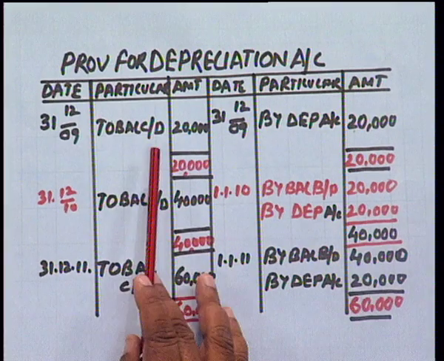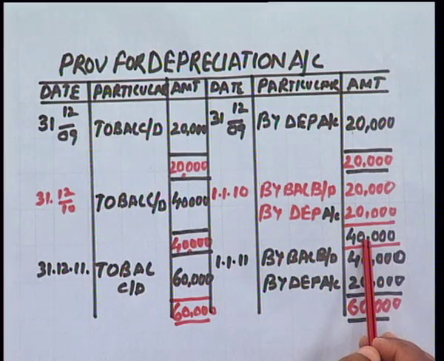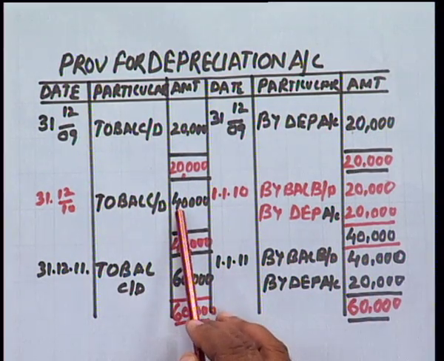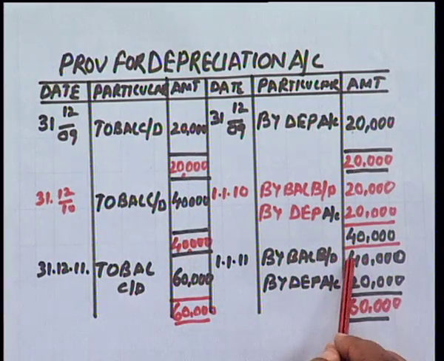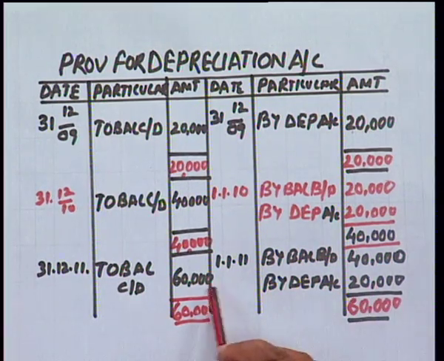Again it will become opening balance in the next year. Again depreciation of 20,000 will be charged to provision for depreciation. Now the total amount of depreciation at the end of second year will be 40,000. It will appear in the balance sheet. At the beginning of third year, 40,000 will be the opening amount of depreciation, and after charging 20,000, closing amount of depreciation will be 60,000. So under the two different methods, what we see is that in the first case, depreciation is charged directly to asset account, and we show the asset account in the balance sheet after deducting depreciation in the asset side. But in the second case, we show the asset at the cost price in the asset side and the provision for depreciation shown in the liability side.